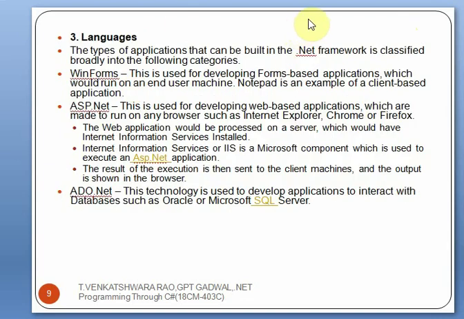Languages. The type of applications that can be built on .NET framework is classified broadly into the following categories. By using the .NET framework, we can design Windows Forms, which is used to develop forms-based applications, or we can call them Windows-based applications, which will run on the end user machines.